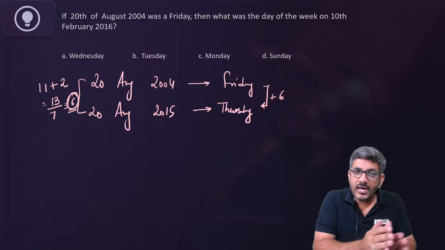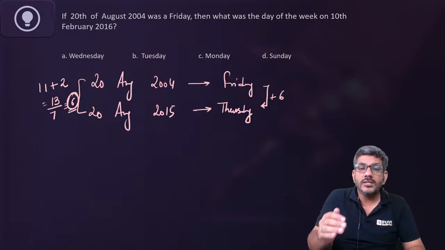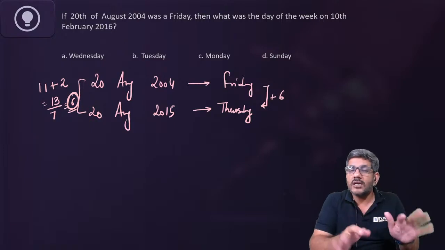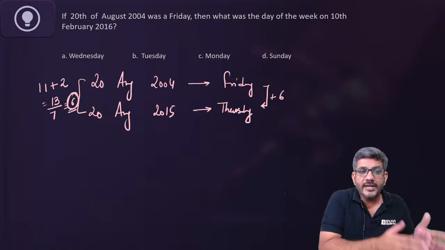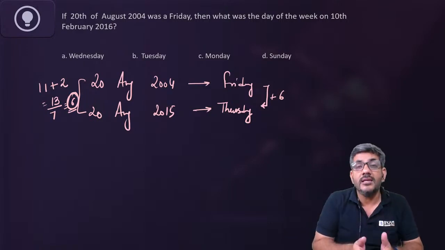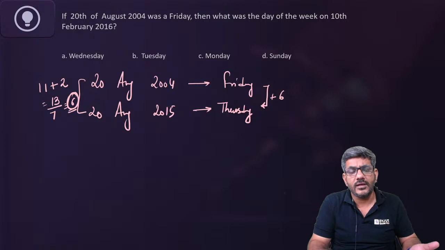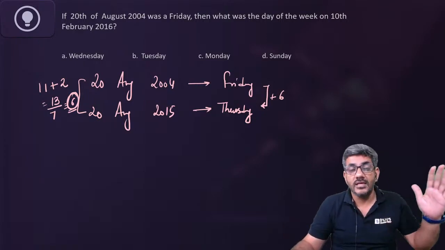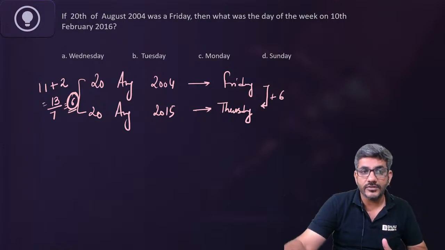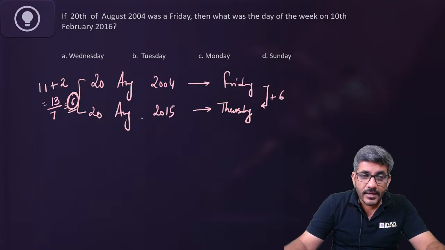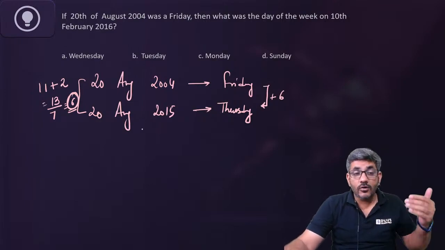Then I would take it as a leap year. But if I am going ahead of 20th August 2004, तब मैं 29 February से पास नहीं कर रहा हूं. So for me, whether it's a leap year or not does not make a difference, because 20th August 2004 के बाद उस अगस्त उस ईयर में उतने ही दिन बचे होंगे जितने किसी भी नॉर्मल ईयर में होते हैं, because leap year is actually having no effect in this case. We are going ahead of 20th of August 2004. I hope you have understood my point. Now I'll go back from there. Sorry, I'll go ahead from there.